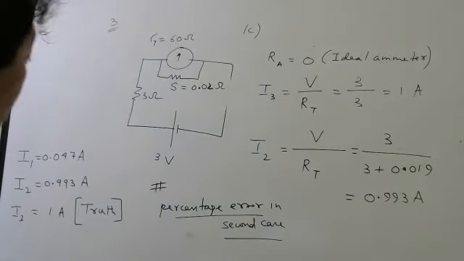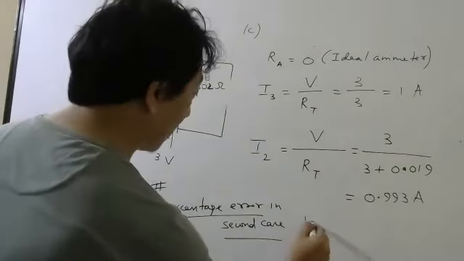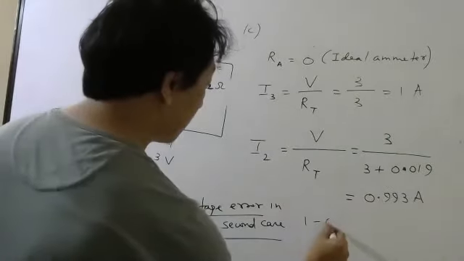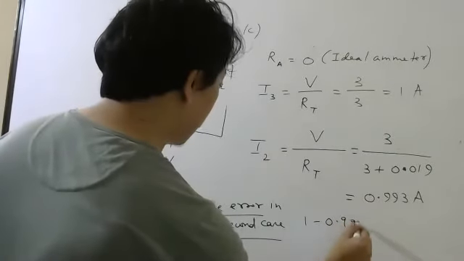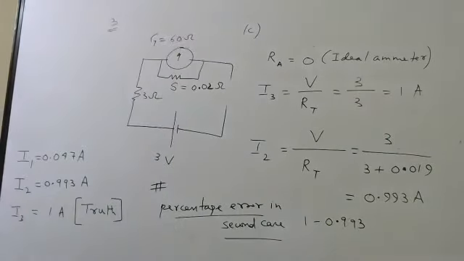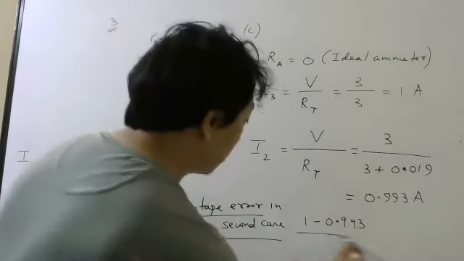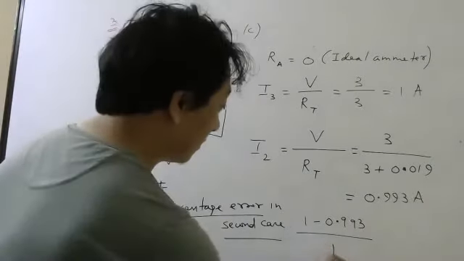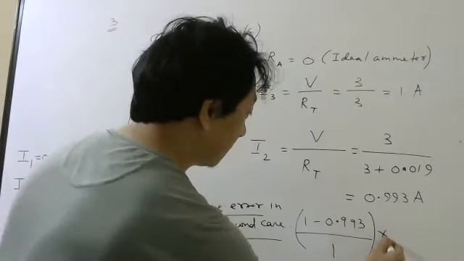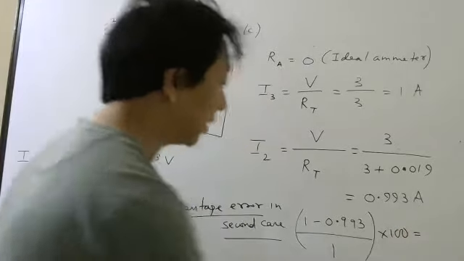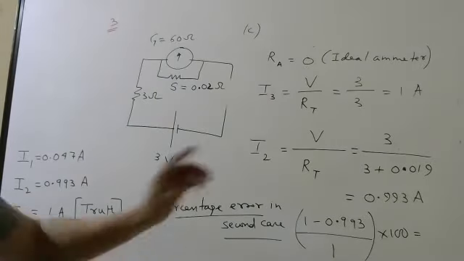What will you do? First find the error, 1 minus 0.993. So this is the error. Then divide by the true value. The true value is 1, into 100. That will be your percentage error. Whatever answer comes, you write.